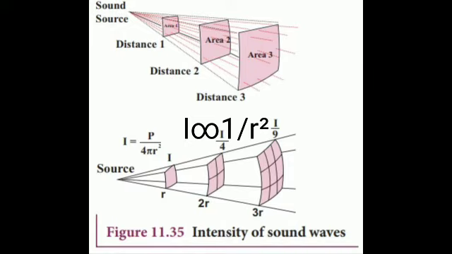For a particular source, the sound intensity is inversely proportional to the square of the distance from the source. So, I is equal to power of the source by 4 pi r square. So, I is inversely proportional to 1 by r square. This is known as the inverse square law of sound intensity.